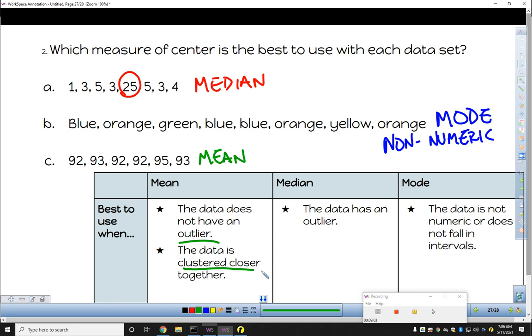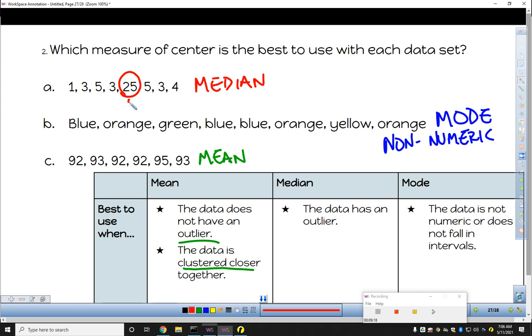Keeping you on your toes, let's skip to A, where I chose to find the median. And the reason for that is this number circled in red is an outlier. 25 is clearly much higher than the rest of that data set. That's like a 25, that's a parent maybe taking all of the neighborhood kids out for ice cream. And so what's the average age in that minivan? The median would be the best way to find that.